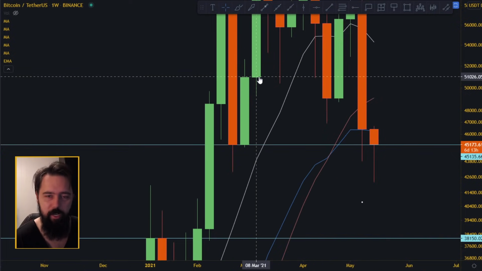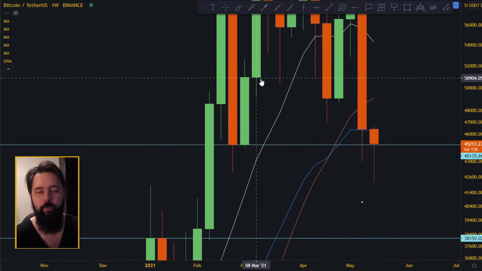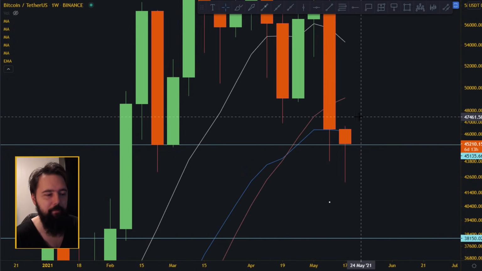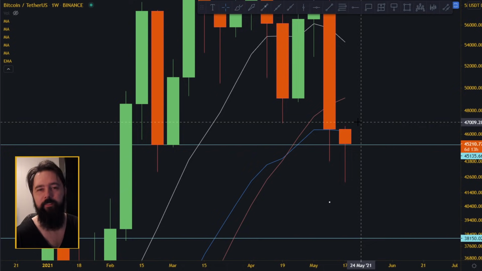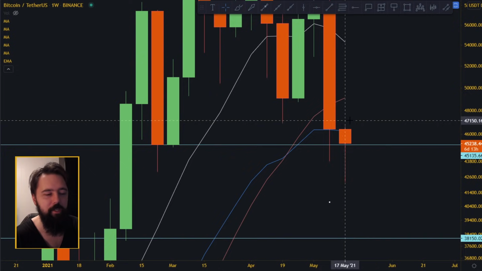If you don't know what Fibonacci numbers are, basically they are numbers that appear quite often in nature based on math, and people give these numbers more significance than round numbers like 10, 20, 50. So instead of 20 and 50, they use 21 and 55, right? So this is the exponential moving average 21.